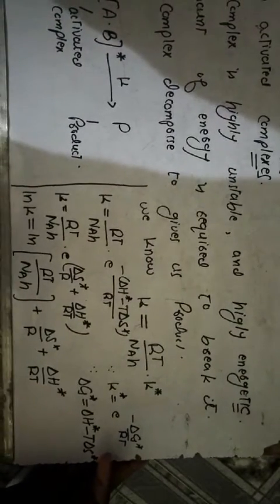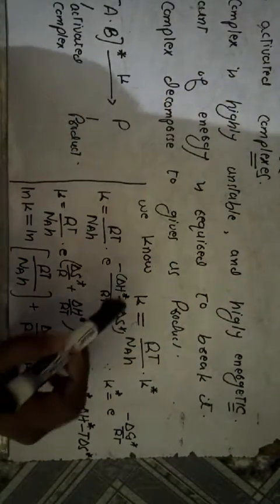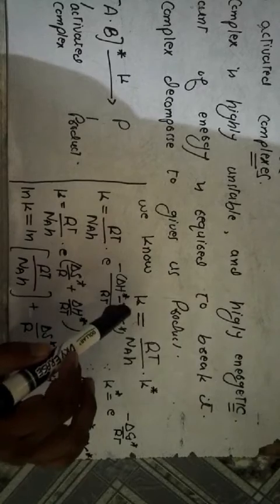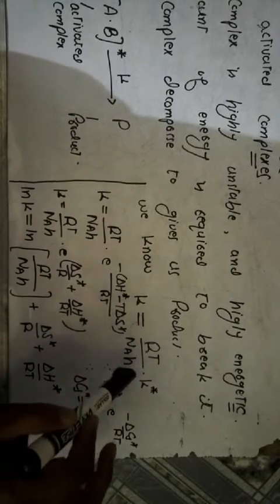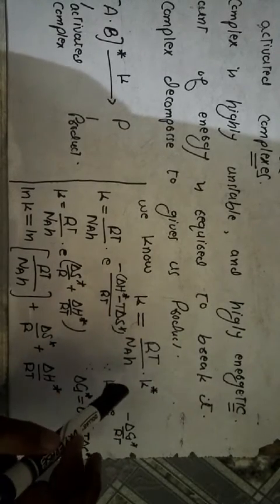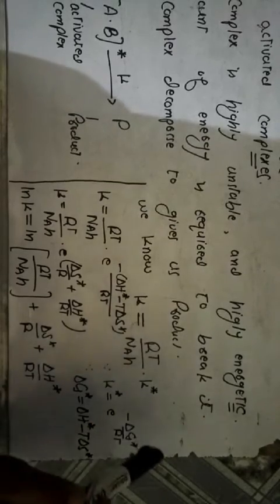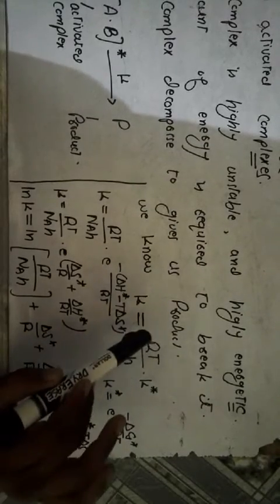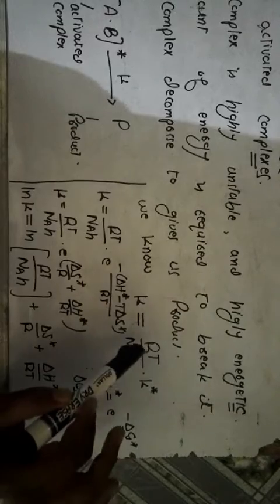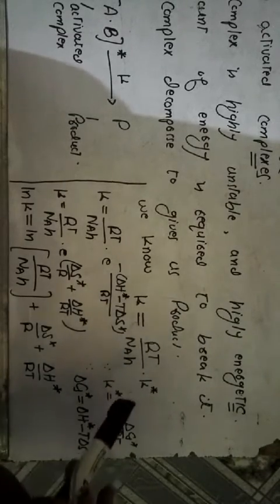Now we will discuss the other equations of the transition state theory. We know that small k, the rate constant, is equal to RT over NaH into K star. So K star is the equilibrium constant of the unstable complex. R is the general gas constant, T is the temperature, Na is the number of moles, h is the Planck's constant.